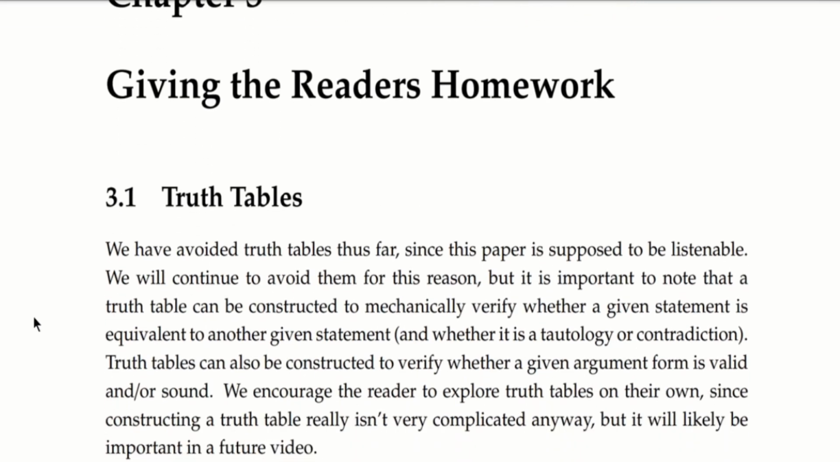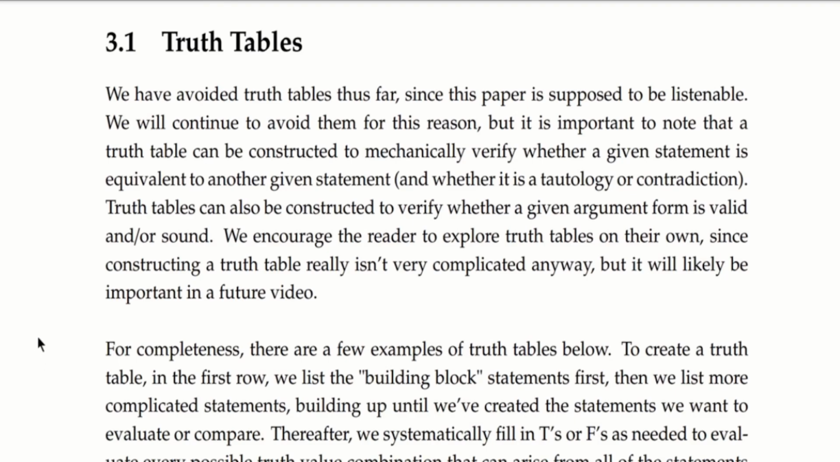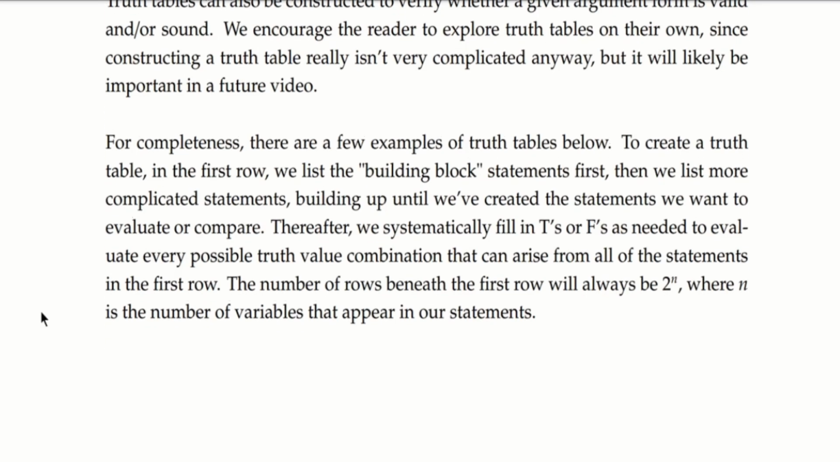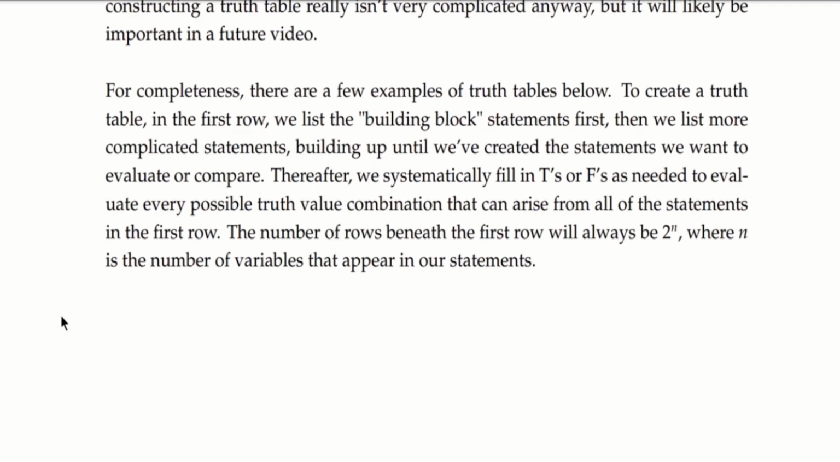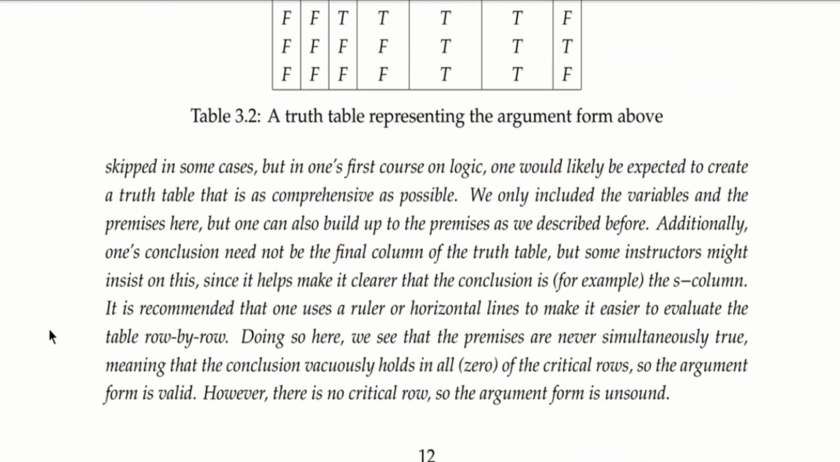Next, we move on to giving the listeners or the readers homework if they want to. We avoided truth tables so far in this paper because it's supposed to be listenable. We will continue to avoid them for this reason, but it's important to note that a truth table can be constructed to mechanically verify whether a given statement is equivalent to another statement, and therefore whether it's a tautology or contradiction. Truth tables can also be constructed to verify whether a given argument form is valid or sound. We encourage the listener or the reader to explore truth tables on their own, since constructing a truth table really isn't that complicated, but it will likely be important in a future video if this video is received well. For completeness, I included a few examples of truth tables in the paper, so feel free to take a look if you're interested.